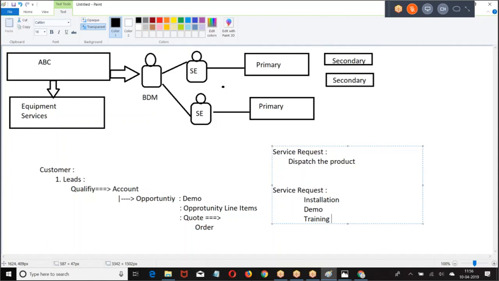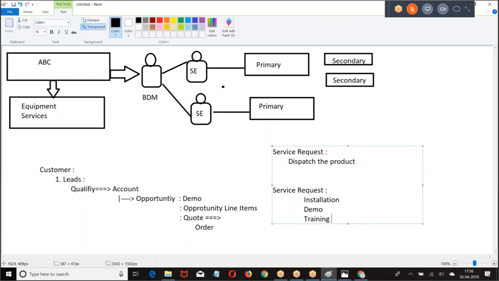You purchase a fridge, boss. When you purchase an AC, let's say, once you purchase the AC, then what happens? There is one service request that this product should be delivered to so-and-so address. Once the product is delivered, you need to raise a case with the hardware team. One more case will be raised.